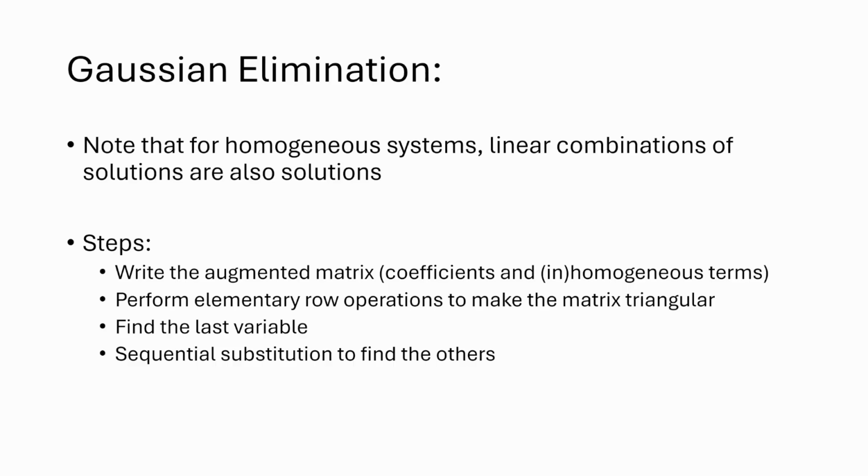Then, just like in high school, you plug that value back into the equations and learn everything else. So: augmented matrix, elementary row operations until the problem is simplified, get your last variable, substitute in that number to find the rest. That's how we do it.